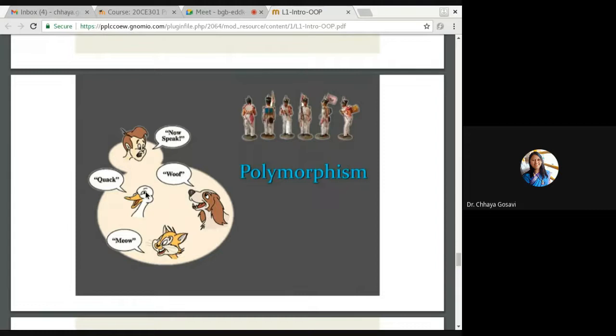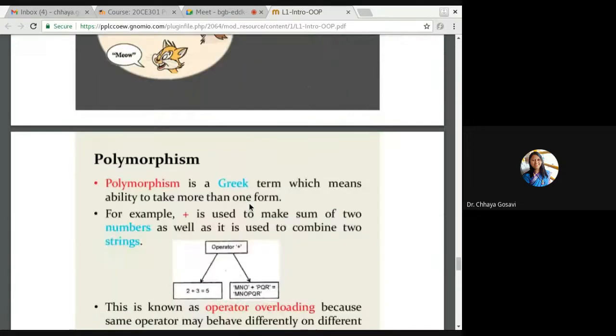Polymorphism. Polymorphism is a very general concept, and it is not only related to object-oriented programming. You can see polymorphism feature in any language. So we know that it's a Greek word. Poly means many, morph means forms. Whatever showing multiple forms is called polymorphism.